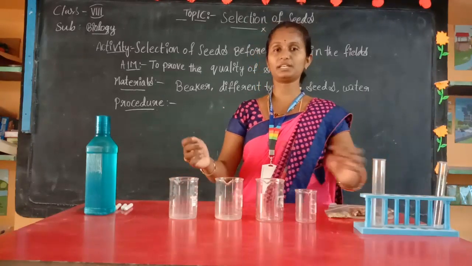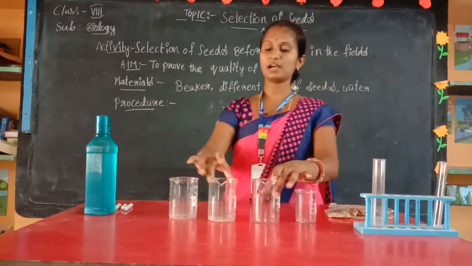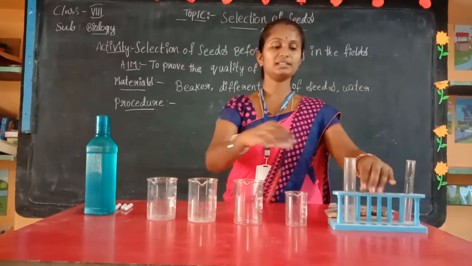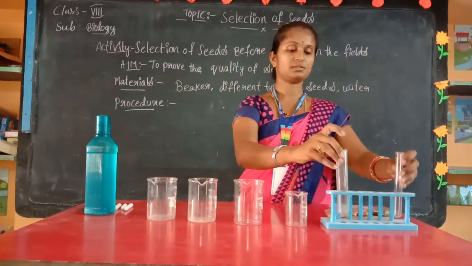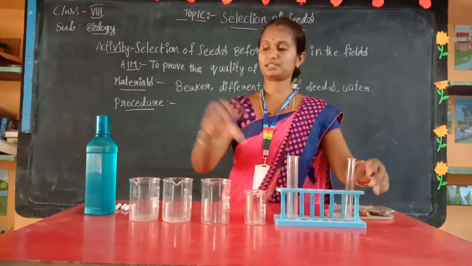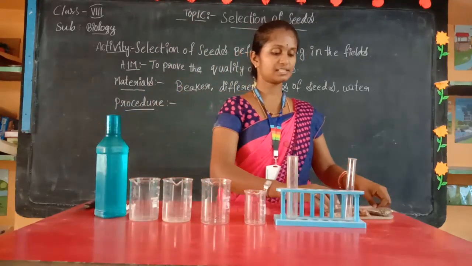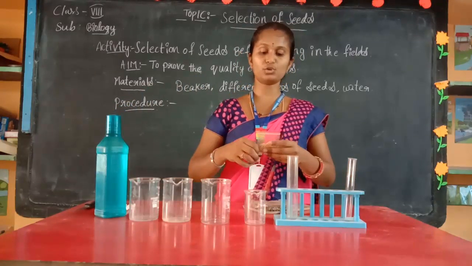Why did I take 4 beakers? I told you, different types of seeds. That's why I took beakers, and I am having fewer beakers, that's why I took 2 test tubes. Yes. And now the water I took, and next I took some different types of seeds. I will show you the seeds.